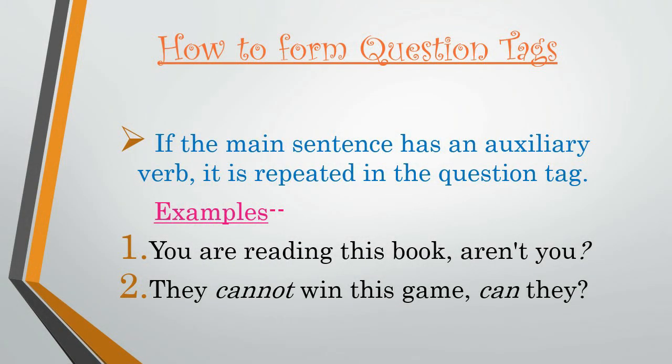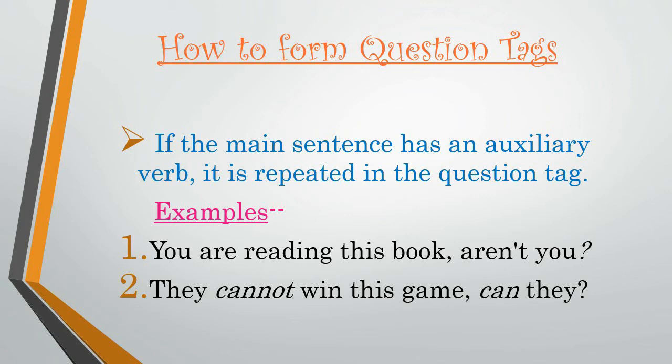Number 1. If the main sentence has an auxiliary verb, it is repeated in the question tag. Now, as I have already described to you, what are auxiliary verbs? Can, may, shall, could, should, would, will, have, had, is, am, are. These all are known as auxiliary verbs. If the main sentence has an auxiliary verb, any of them, then it is repeated in the question tag.